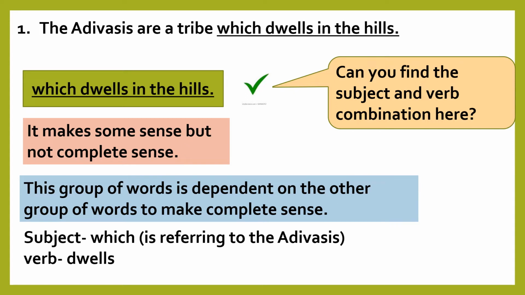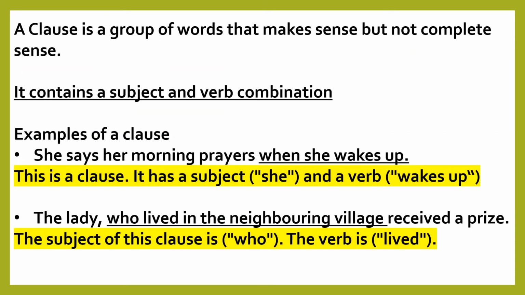Therefore, this group of words is a clause because it contains a subject and a verb. A clause is a group of words that makes sense but not complete sense. It contains a subject and a verb combination.